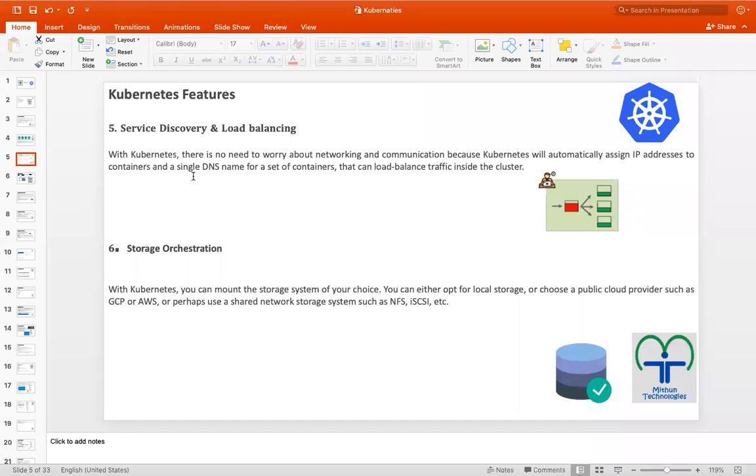We have one concept called service in Kubernetes. We will discuss in detail. Your service name is nothing but a DNS name for the set of containers, so that can load balance the traffic inside the cluster. We will discuss what is a service, right? And how we can access the containers using service.